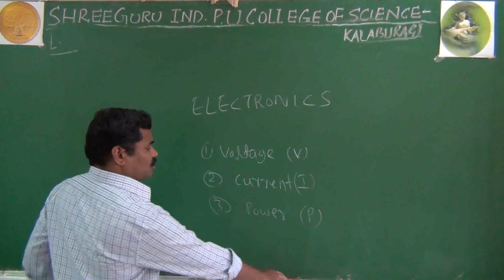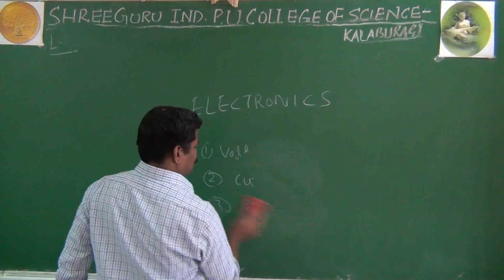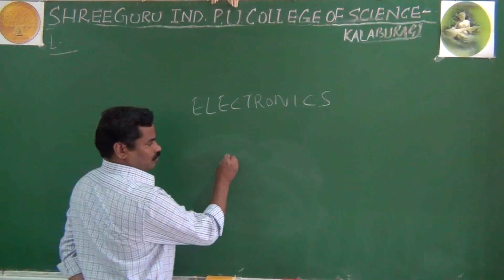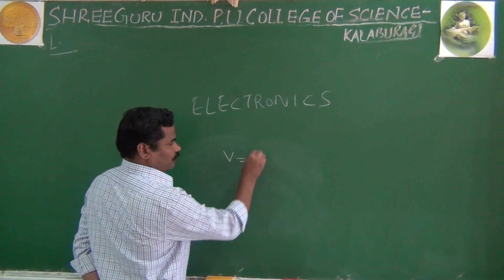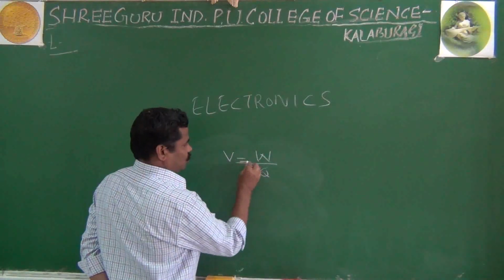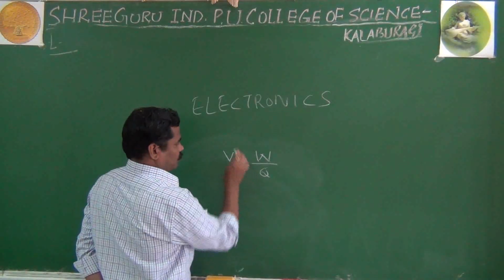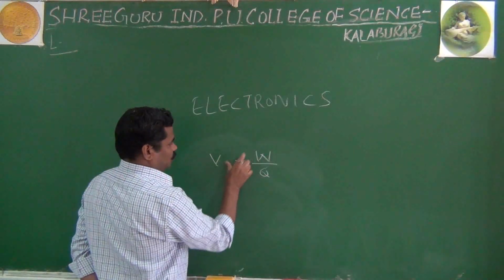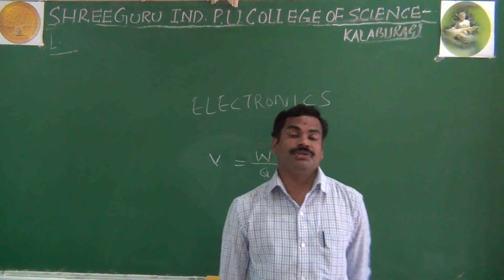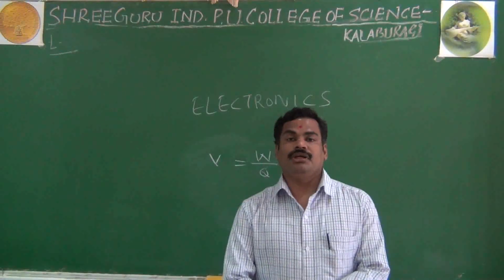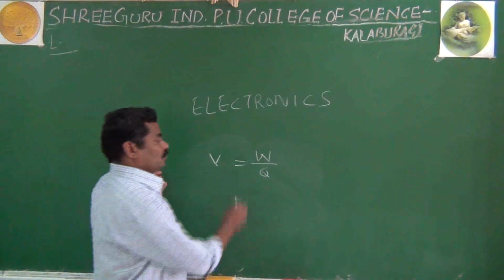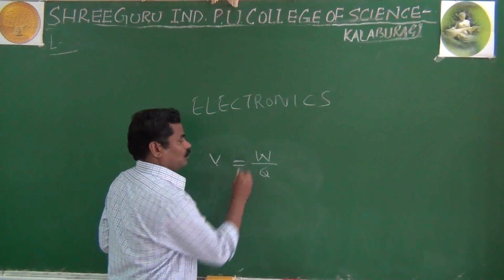As I said in the last class, maybe you already studied voltage at school level. The voltage V is equal to W by Q. It means the voltage is nothing but energy. It gives energy to the charges. Without voltage you are not having any current.